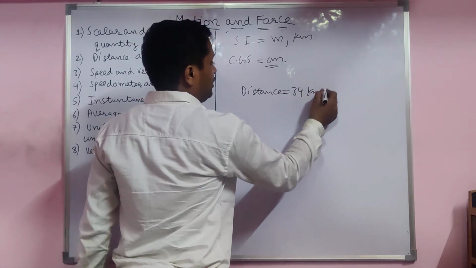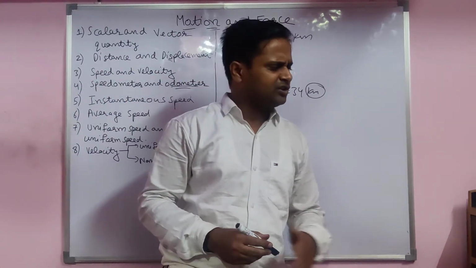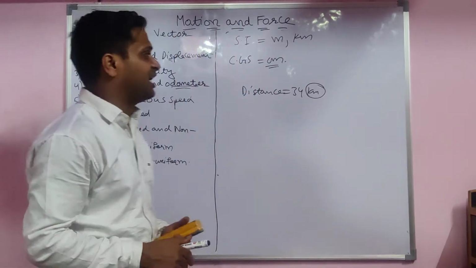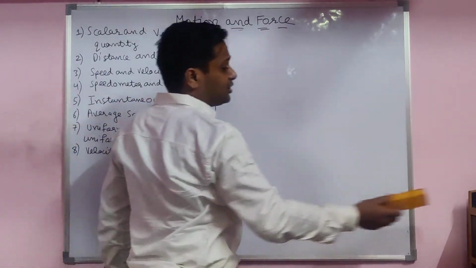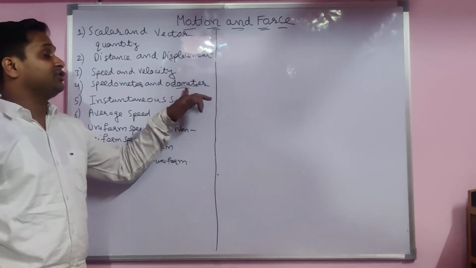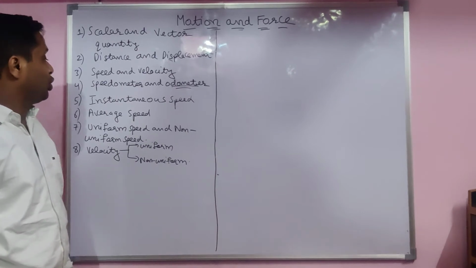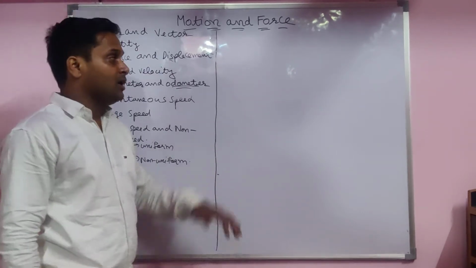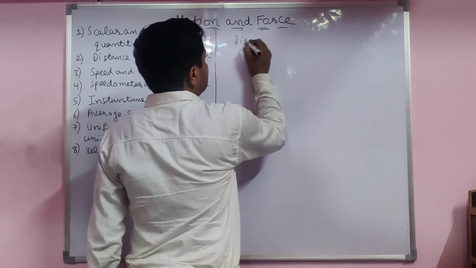34 kilometer. So kilometer is a unit. So there are two systems there. Another system also, but the SI system is the international system. Next, which instrument do we have to use to measure the distance? It is the odometer. Odometer. Now we take another example of displacement to understand this.